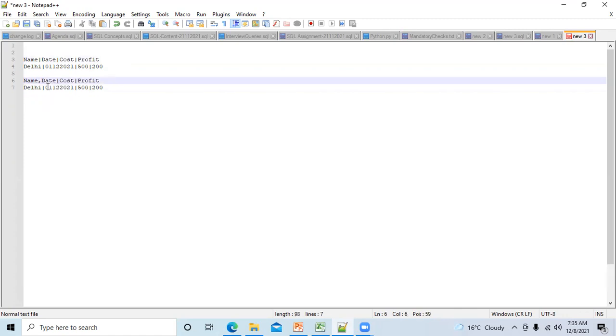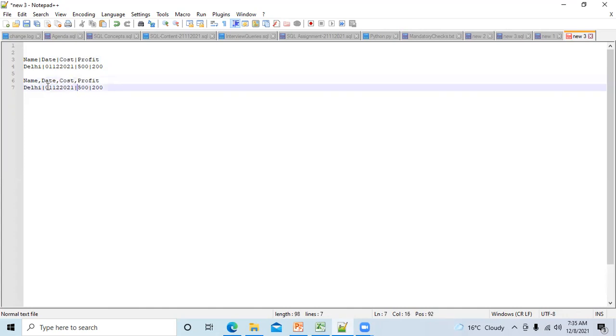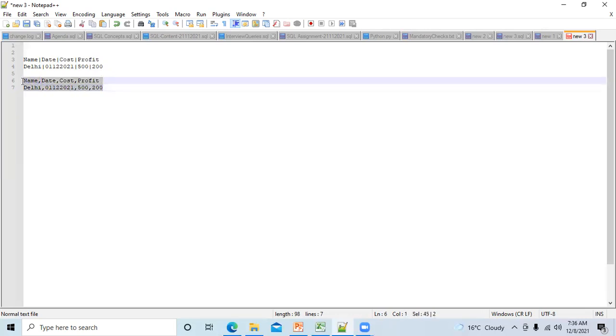They should not separate by comma. If it has been agreed that they will send data in pipe delimited, data has to be sent in pipe delimited only. They should not be comma separated. But if it has been discussed that they will send in this format, then they have to send in this format only. They should not send in this format. It means they don't have to mix.